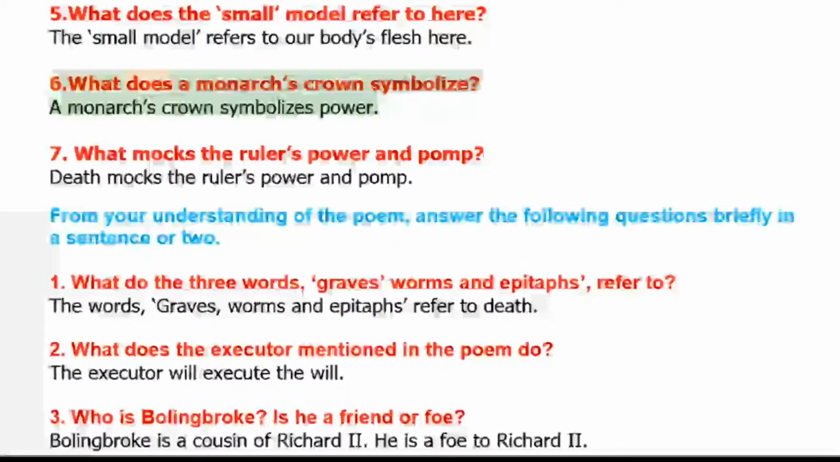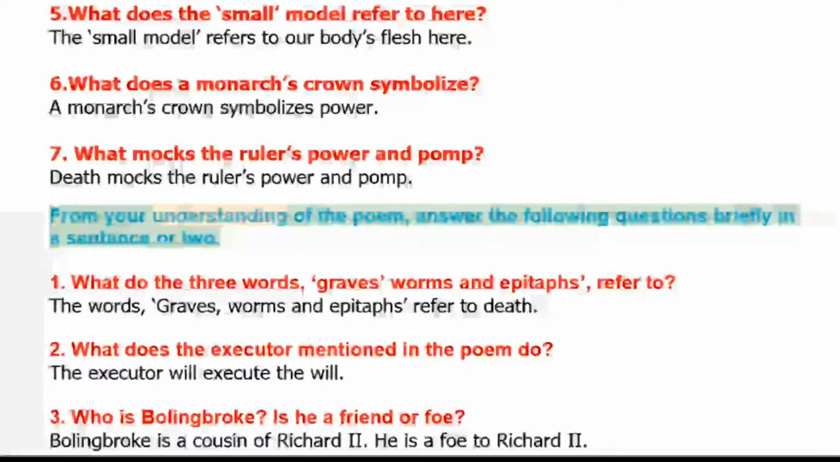6. What does a monarch's crown symbolize? A monarch's crown symbolizes power. 7. What mocks the ruler's power and pomp? Death mocks the ruler's power and pomp.